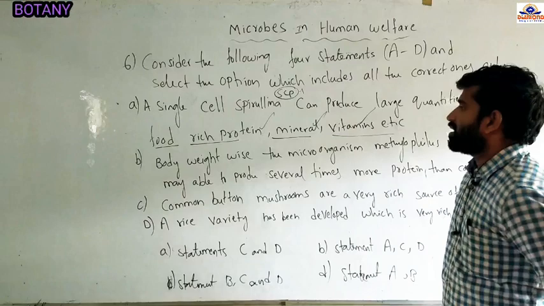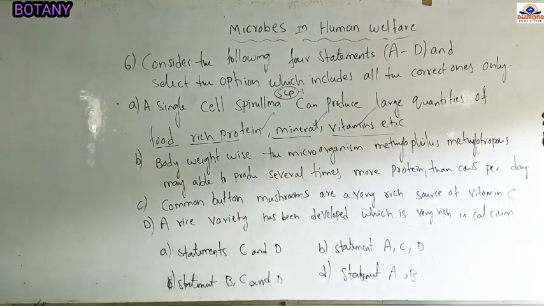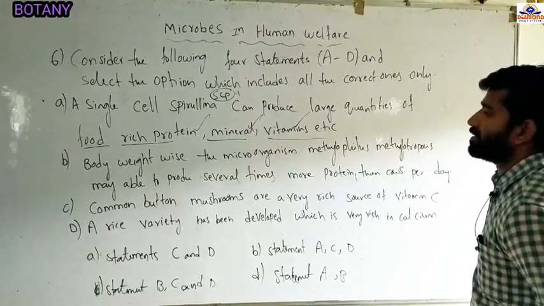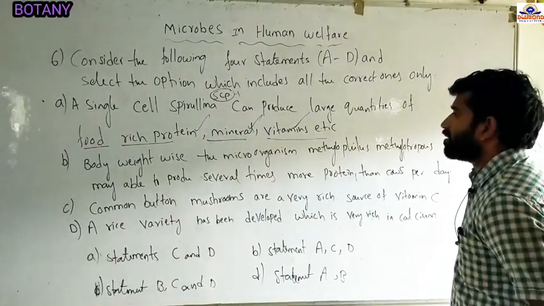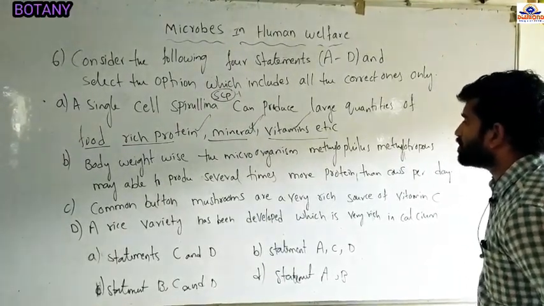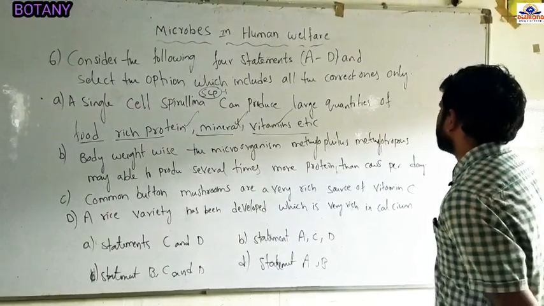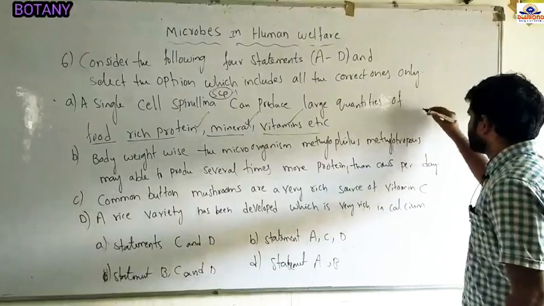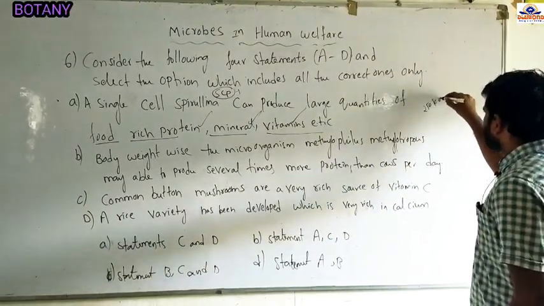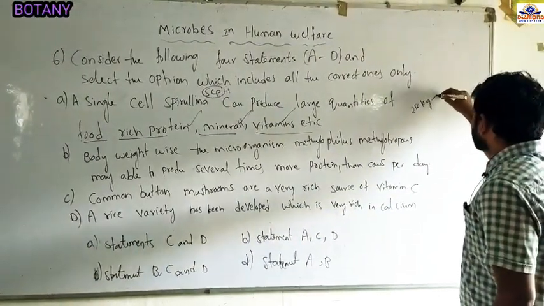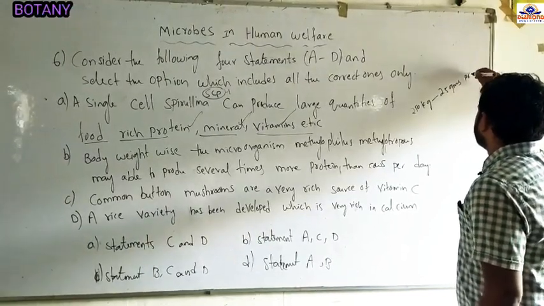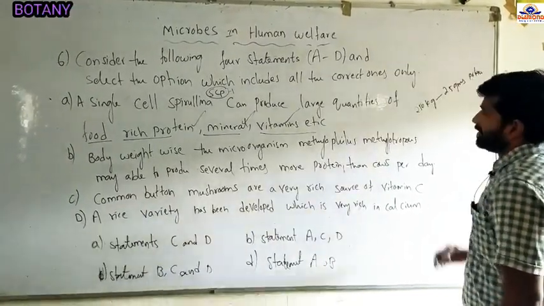And option B: body weight wise, the microorganism Methylophilus methylotrophus may be able to produce several times more protein than a cow per day. For example, a 250 kg cow can produce 25 grams of protein per day.